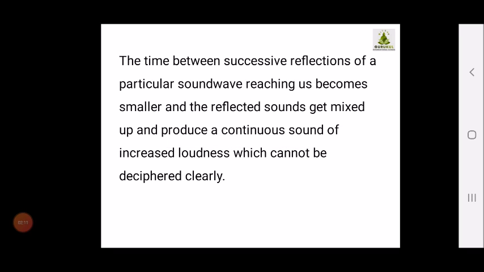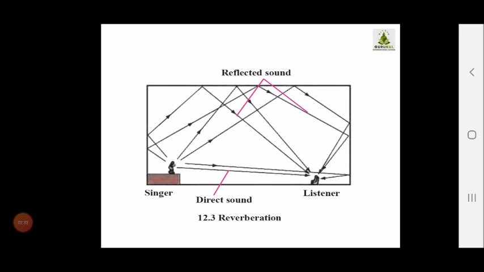So now you might have understood that in some places, many times when you go and watch a drama in an auditorium, the same sound keeps repeating again and again. That is nothing but the multiple reflection of the same sound, as shown in this previous diagram. There is a multiple reflection, and then it gets mixed, and hence the person sitting over there is not able to focus on any one sound, and it feels that the sound is reverberating. This is known as the reverberation of sound.